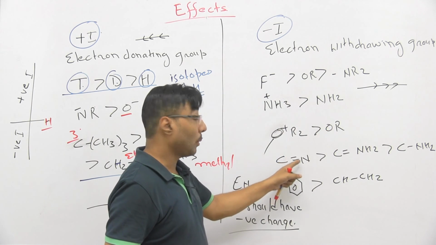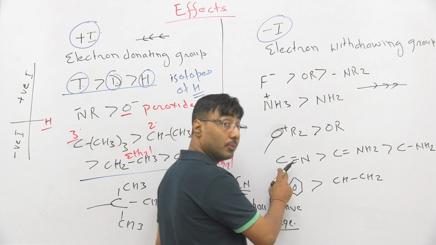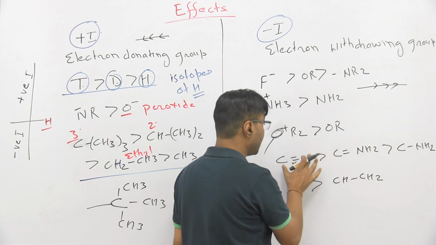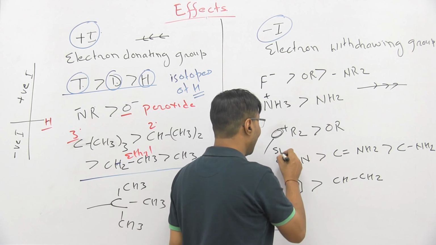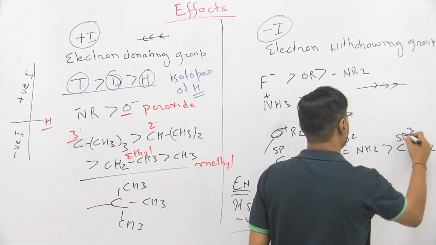Here C triple bond N has a higher value of this minus I effect, because this is sp hybridized, this is sp2 hybridized, this is sp3 hybridized.